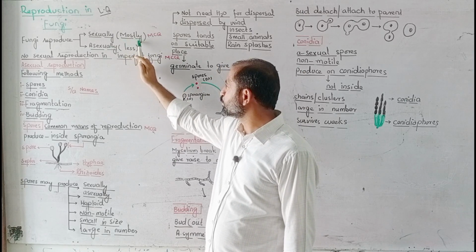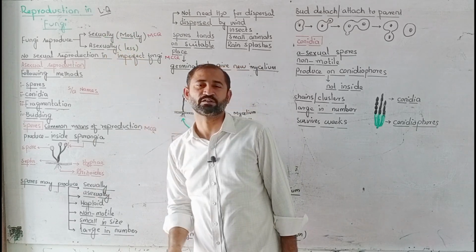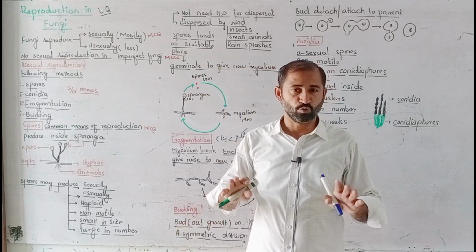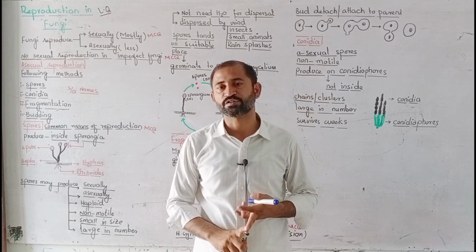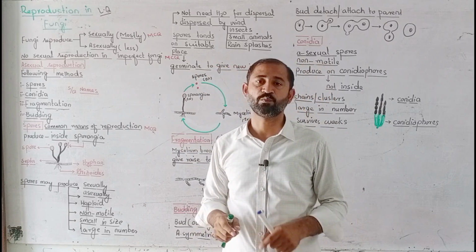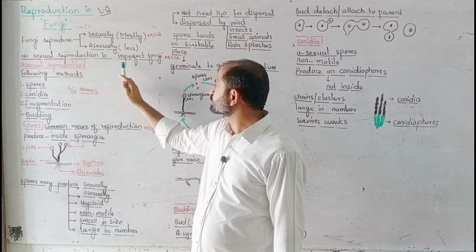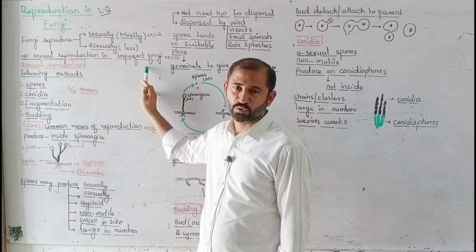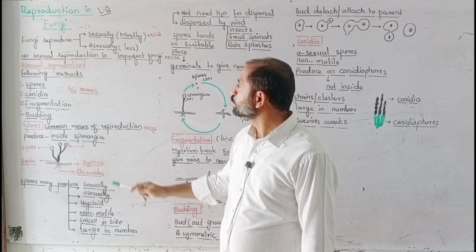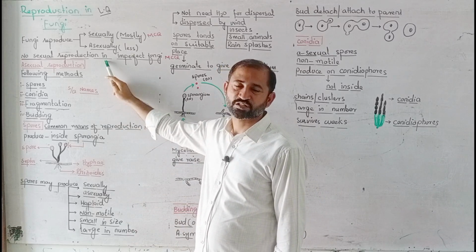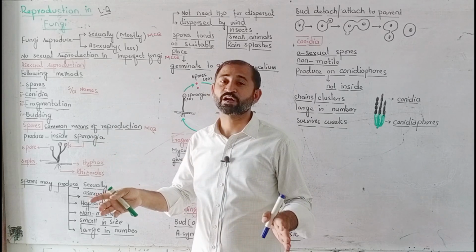So mark in your book that fungi reproduce mostly through sexual reproduction. Means there are both methods in fungi, sexual reproduction and asexual reproduction, but sexual reproduction is mostly observed in fungi. Next, no sexual reproduction is seen in imperfect fungi. No sexual reproduction is seen in imperfect fungi.